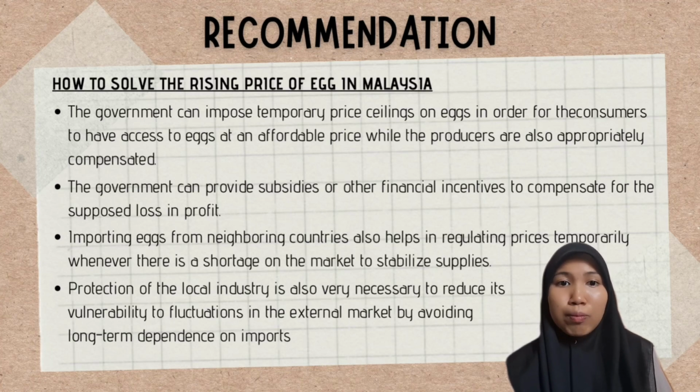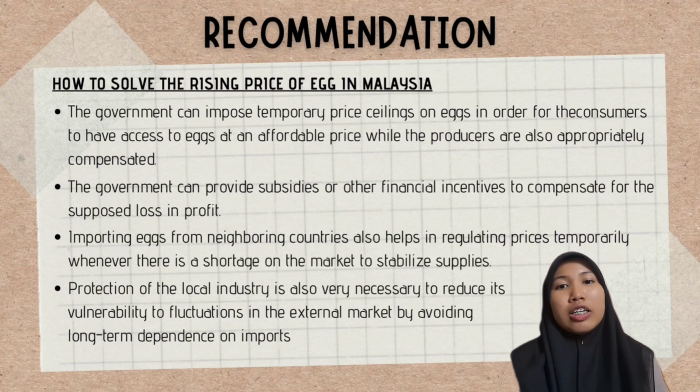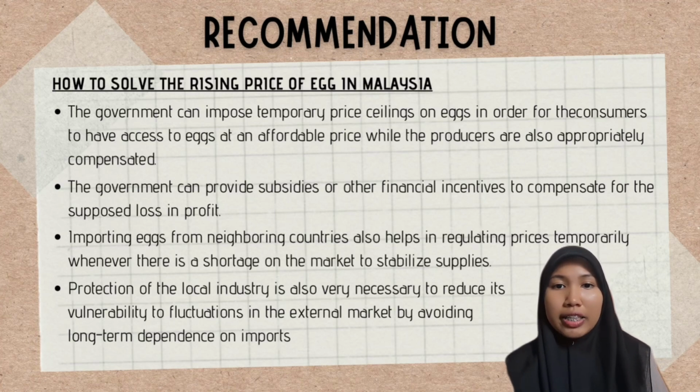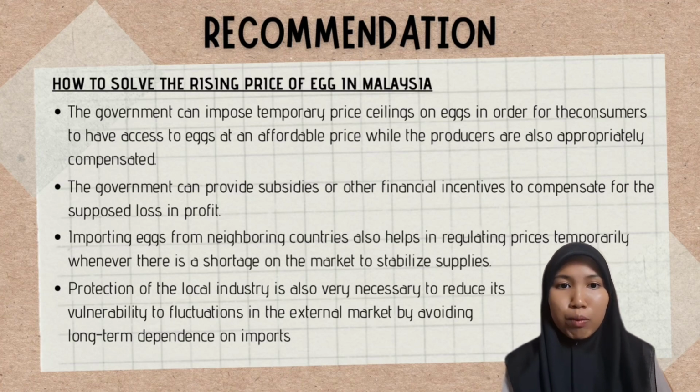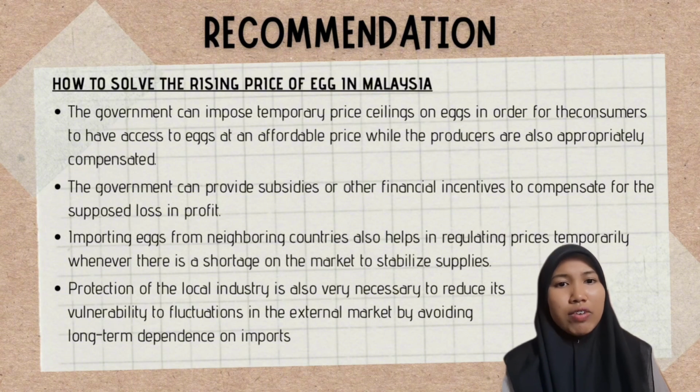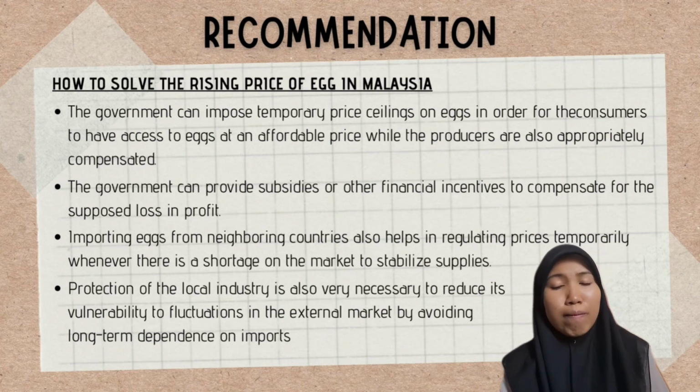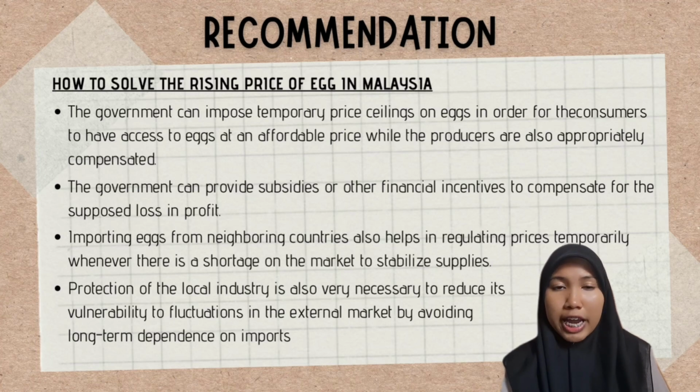For example, during festivals or when inflation is high, a price ceiling keeps essential goods like eggs more affordable. But we also need to think about farmers who might earn less because of this limit. To help farmers, the government can give them subsidies or financial support. This way, the farmers won't lose money and they can keep producing enough eggs for everyone. Another key solution is importing eggs from nearby countries. If there's a shortage, bringing in eggs from outside can help stabilize prices and make sure there's enough supply in Malaysia. But we need to be careful. The government must check that the imported eggs are safe and of good quality. By planning well and working with trusted suppliers, this solution can work smoothly.